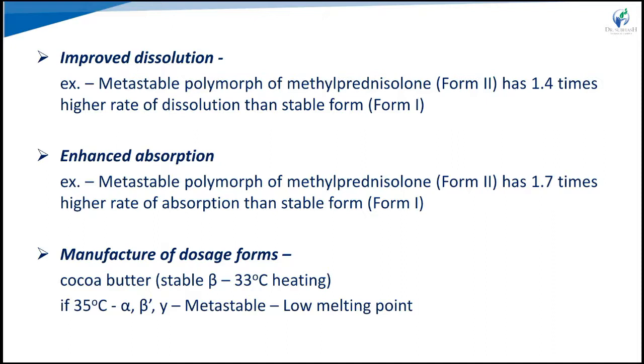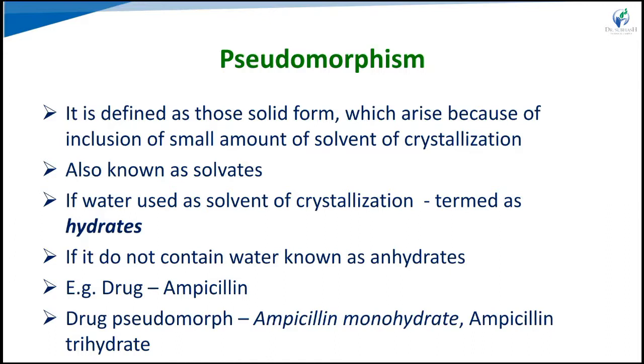For example, methylprednisolone form 2 has a 1.4 times higher rate of dissolution compared with the stable form, form 1. So it improves solubility and the dissolution rate, and that directly affects absorption also. For the same example, methylprednisolone, there is also a higher rate of absorption compared to the stable form. So these are the applications of polymorphs: they improve solubility, dissolution rate, and bioavailability or absorption.